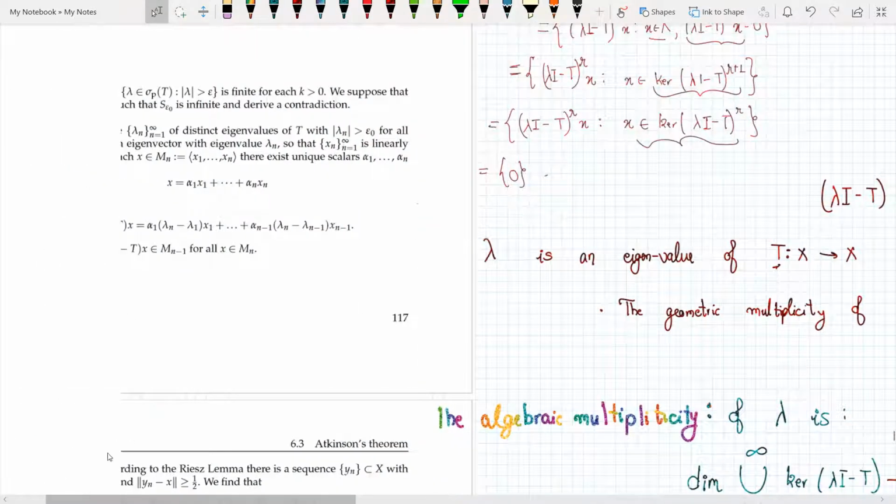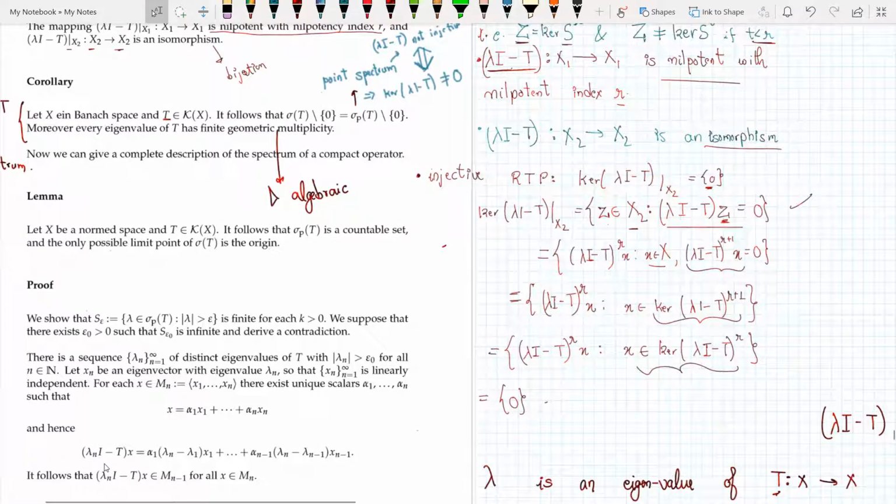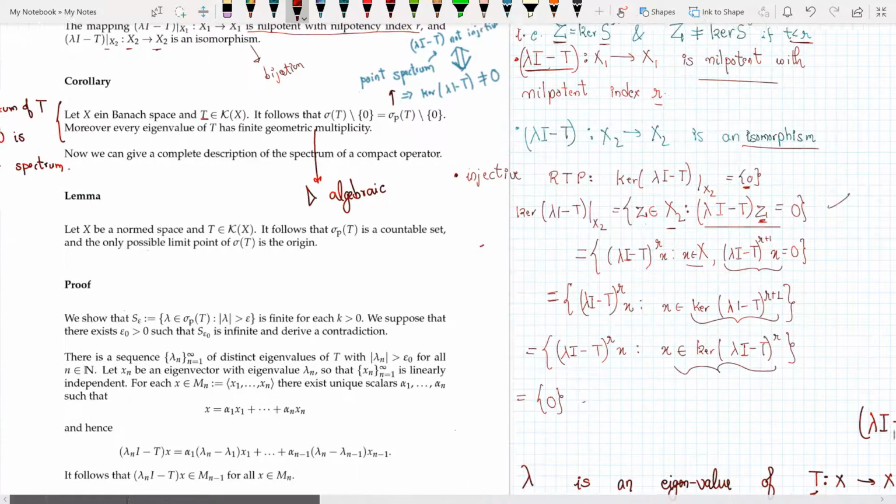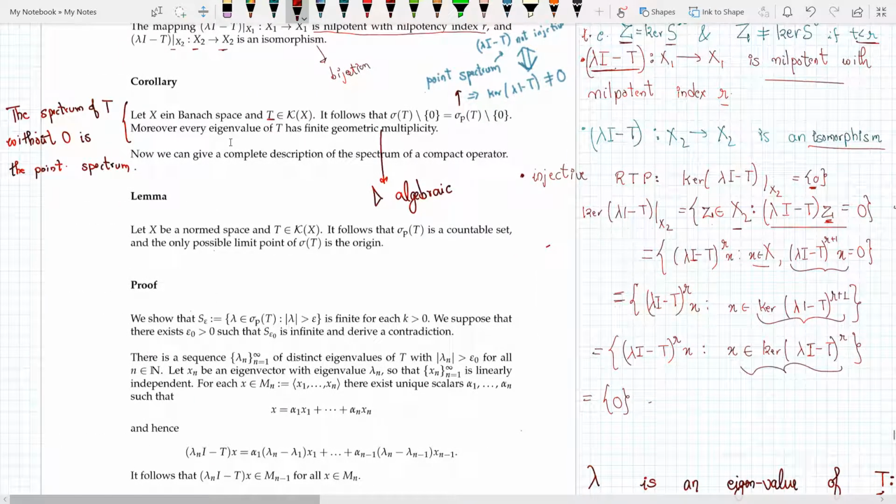So I can say that when such is the case, the spectrum of T without 0 is the point spectrum, and the geometric multiplicity is finite.